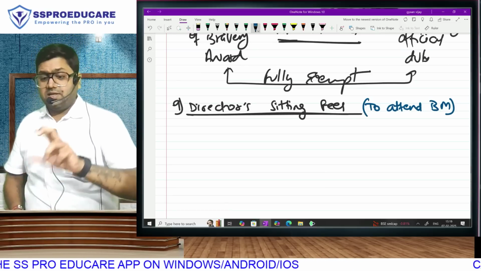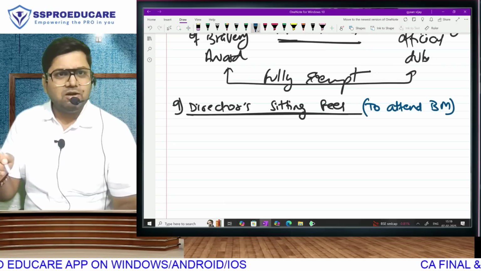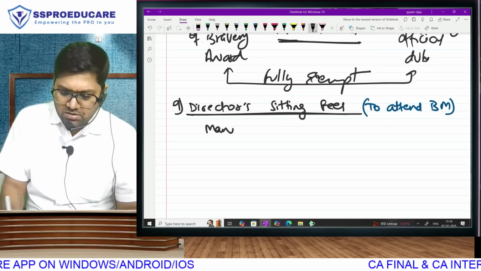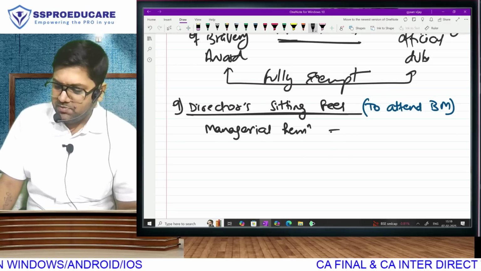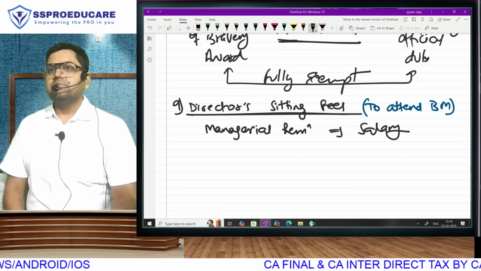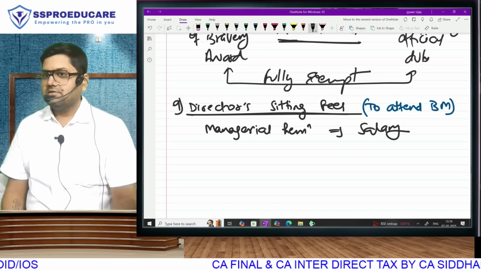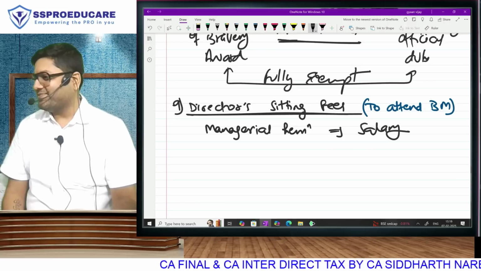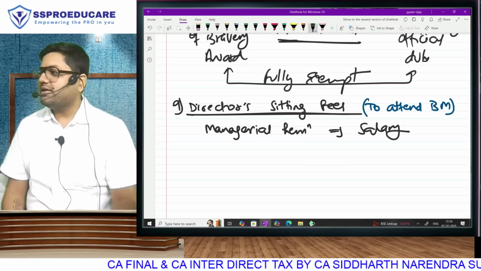When they are working as employees, company final accounts is studied by you guys. Final accounts of companies. They are given something called managerial remuneration. This managerial remuneration is taxable under salary. Managerial remuneration is given to directors. You and me both have forgotten there was something called managerial remuneration in company final accounts. In inter or foundation, where it is?